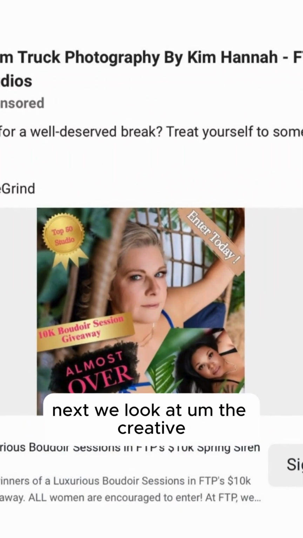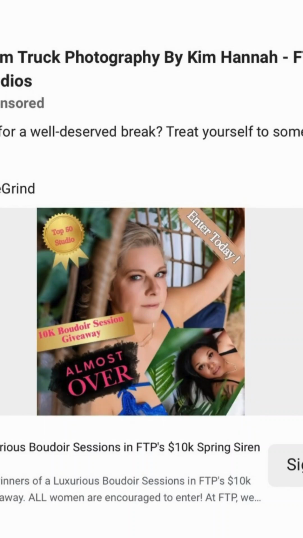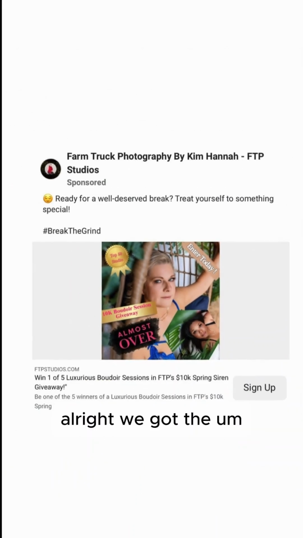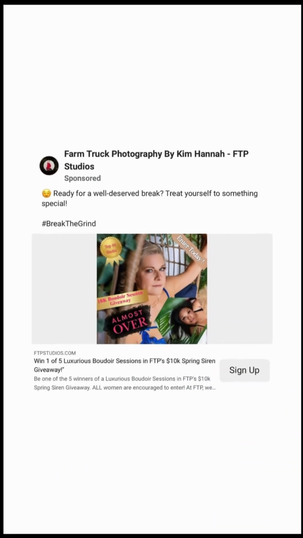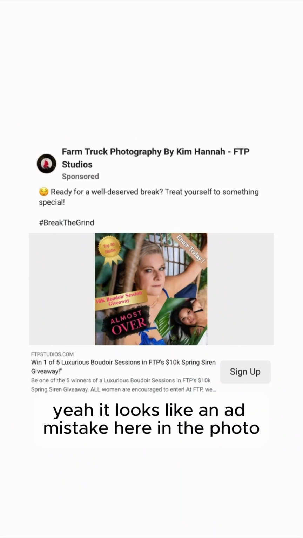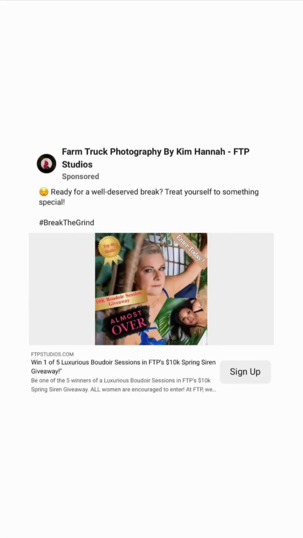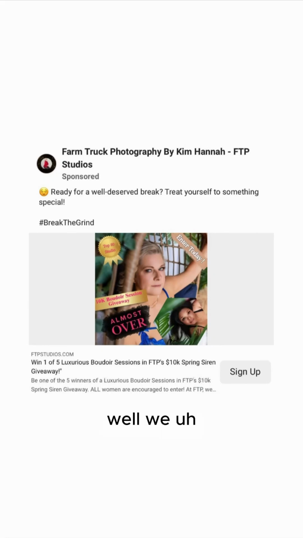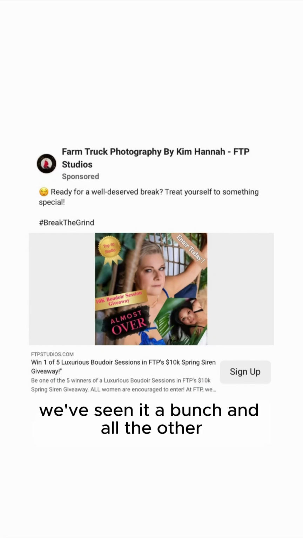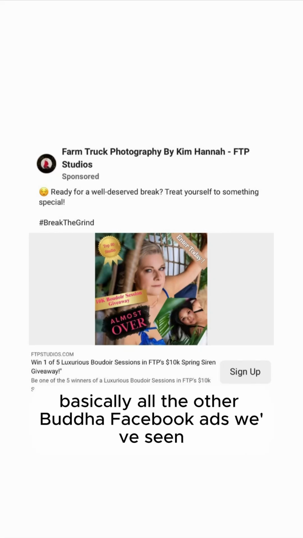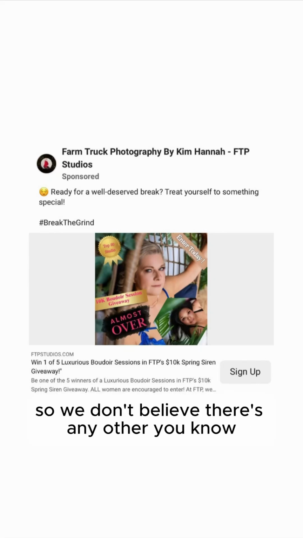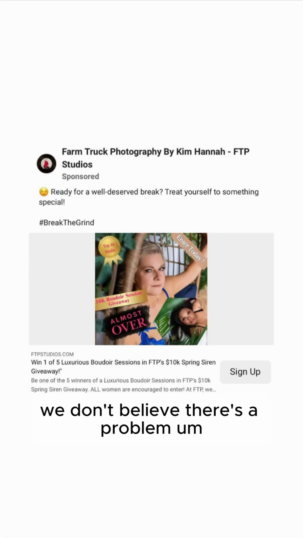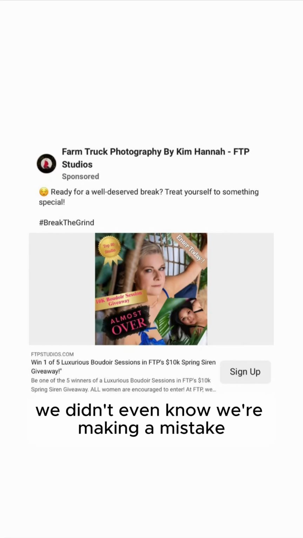Next, we look at the creative. All right, yeah, it looks like an ad mistake here in the photo. The creative makes it look like an ad. The false belief that caused us to make this mistake is, well, we've seen it a bunch, and basically all the other Boudoir Facebook ads we've seen look like this. So we don't believe there's a problem. We didn't even know we were making a mistake.